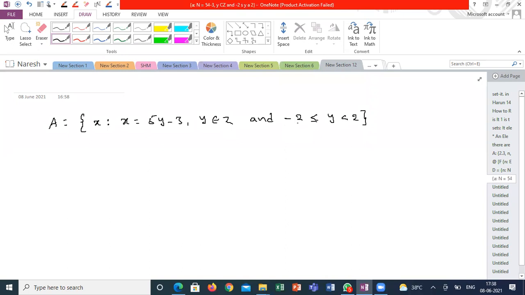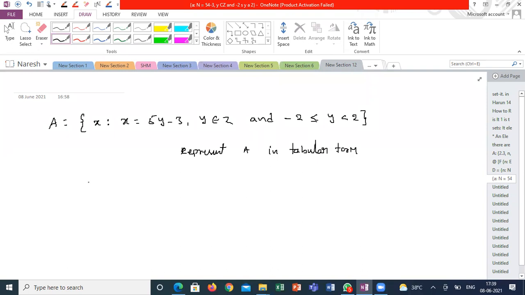Write the set in tabular form, where Z is an integer. Represent A in tabular form.